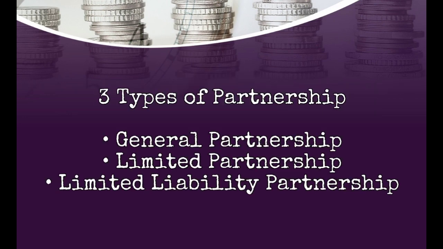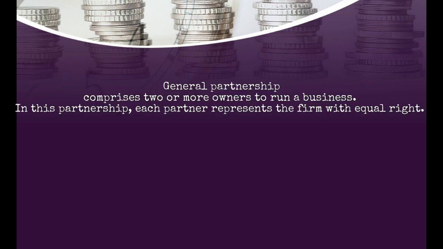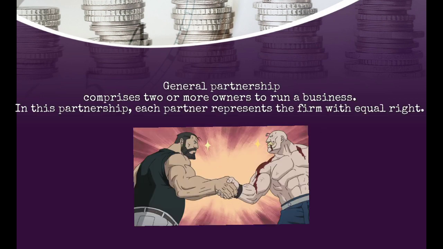There are 3 types of partnership. First is general partnership. Second, limited partnership. And lastly, limited liability partnership. A general partnership comprises 2 or more owners to run a business. In this partnership, each partner represents the firm with equal rights. In other words, the general partnership definition can be stated as those partnerships where rights and responsibilities are shared equally.